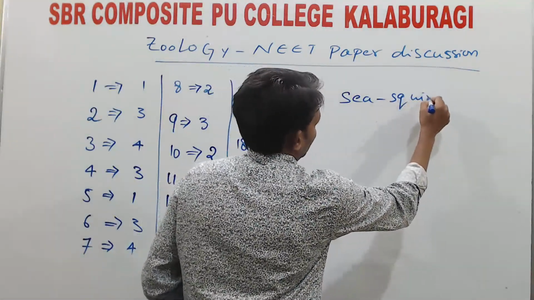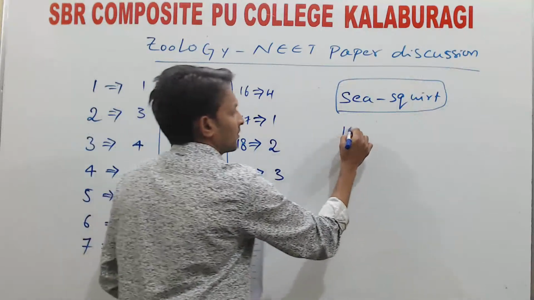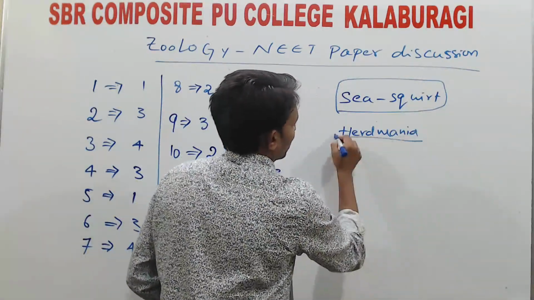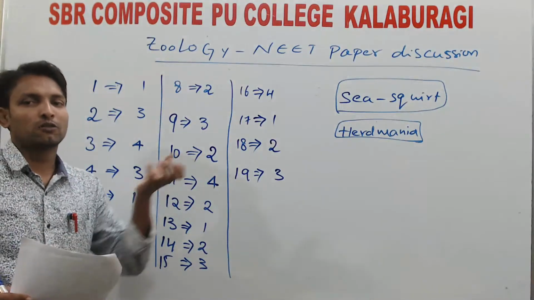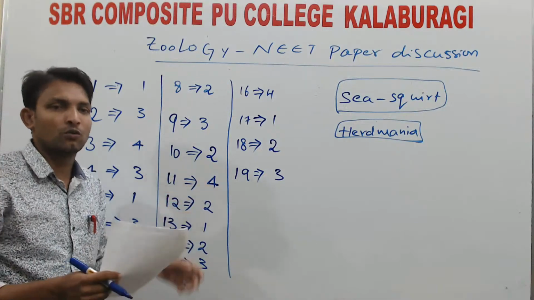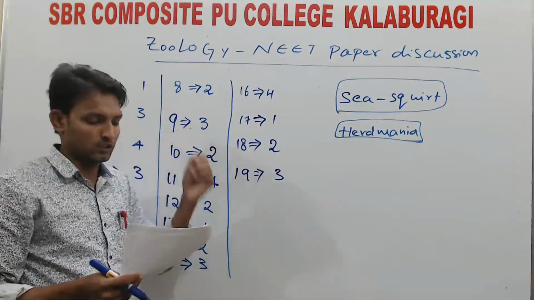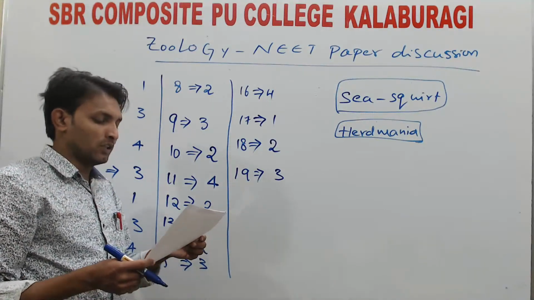Herdmania, this is the scientific name and the common name is sea squirt, because it will spit water from two holes like a jet. If you squeeze something, the water comes out of the pipe; like that, the organism spits the water outside like a jet propulsion. Right?